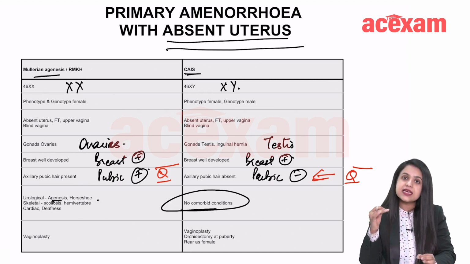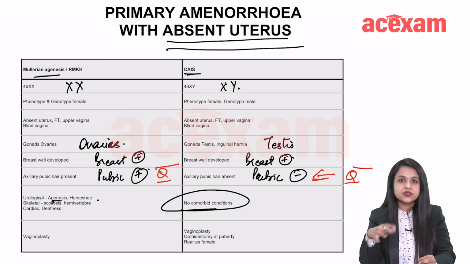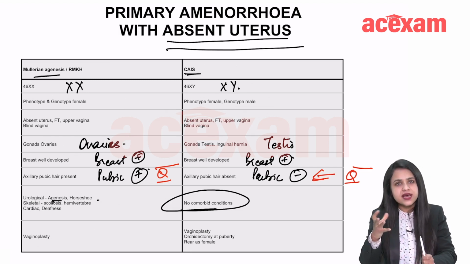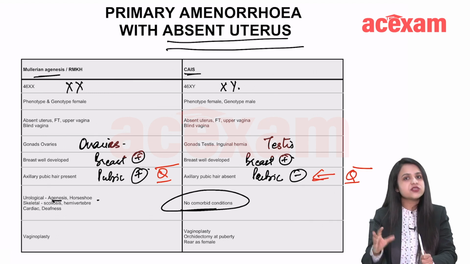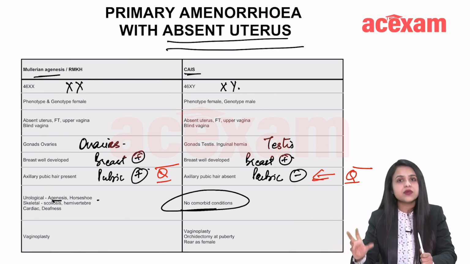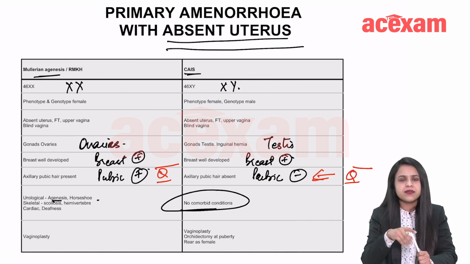And for CAIS, what do you do? There is no vagina, just a blind pouch is there. So, for them, you will create a vagina. Vaginoplasty is still there. But what about those testes hanging there in the inguinal canal? Will you remove them at the time of diagnosis? No. You wait till puberty.